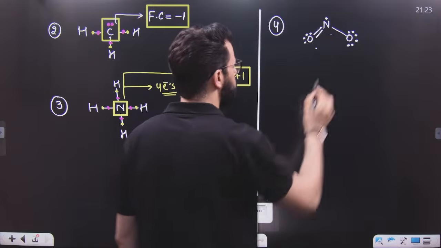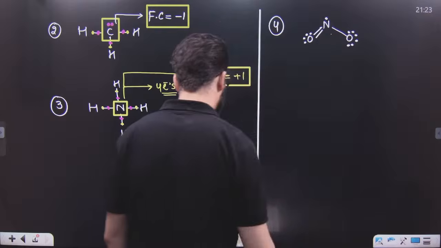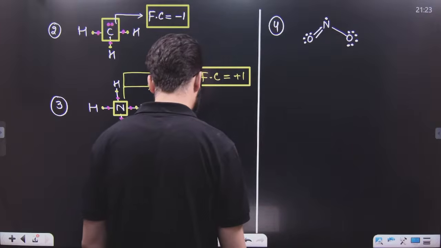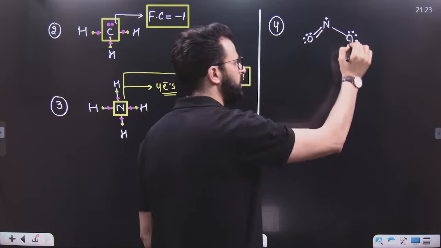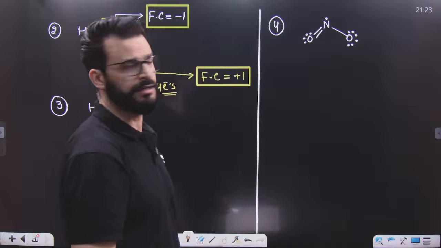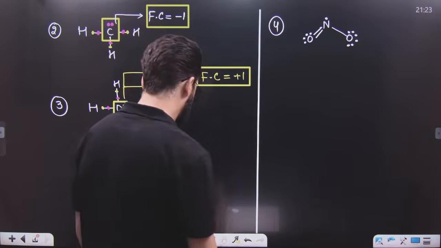Now tell me, what will be the formal charge present on each atom here? On this oxygen, on this nitrogen and this oxygen, what will be the formal charge? Now listen carefully.